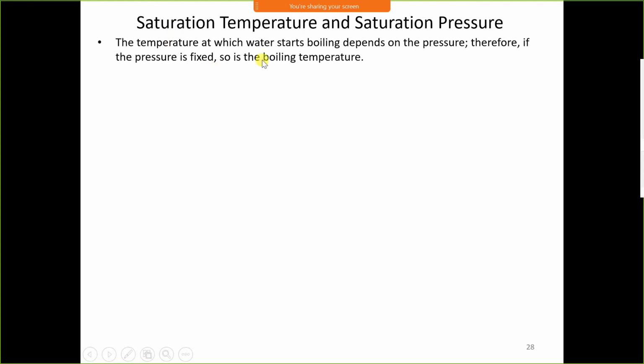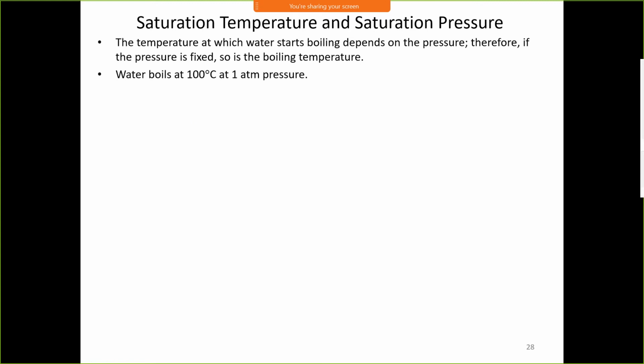The temperature at which water starts boiling depends upon the pressure. Therefore, if the pressure is fixed, so is the boiling temperature. The temperature at which water starts boiling is called the boiling temperature, and the corresponding pressure at that boiling temperature is called the saturation pressure. Water boils at 100 degrees Celsius at 1 atmosphere. It means at 100 degrees Celsius saturation pressure is 1 atmosphere, or we can say at 1 atmosphere pressure saturation temperature is 100 degrees Celsius.